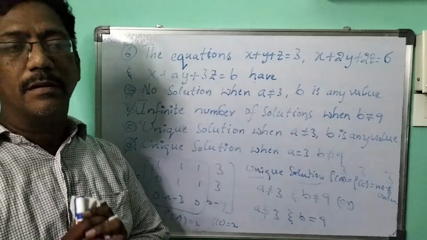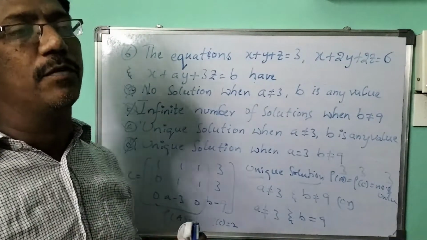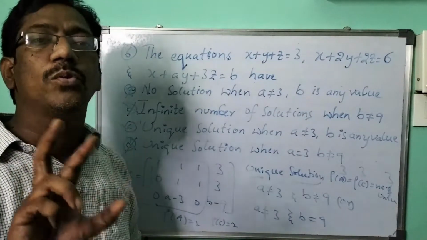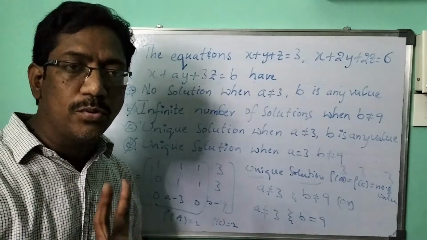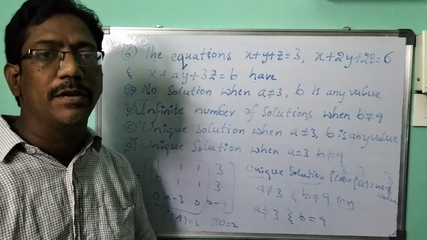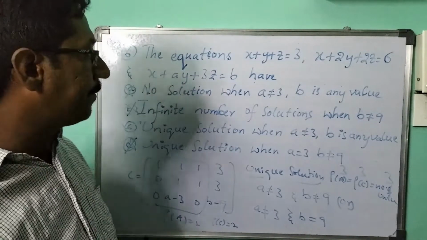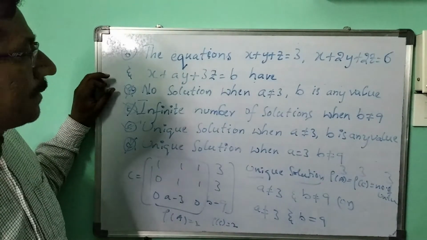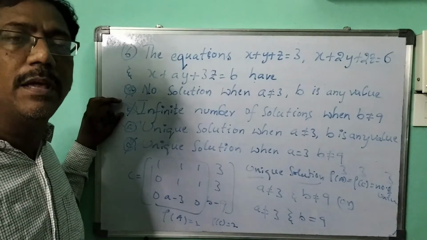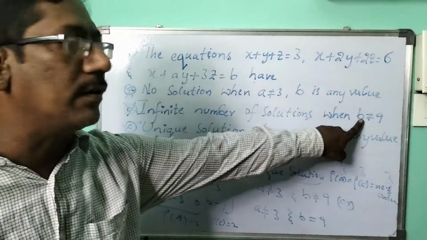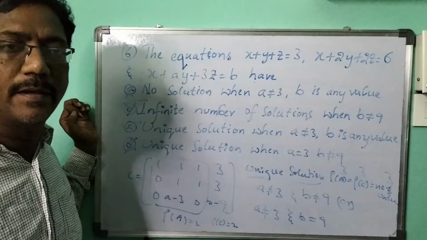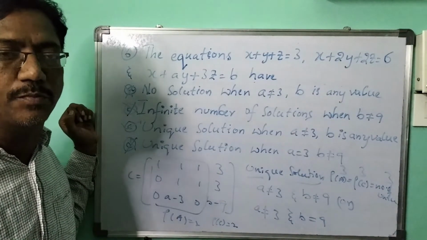Make it remember, make it conscious that whenever you go for infinite number of solutions, 2, 2, 3 means A should be equal to 3, B equal to 9. So for infinite number of solutions, A equal to 3, B equal to 9. See here, not equal to B. So simply I can say, neglect that. This is the option.